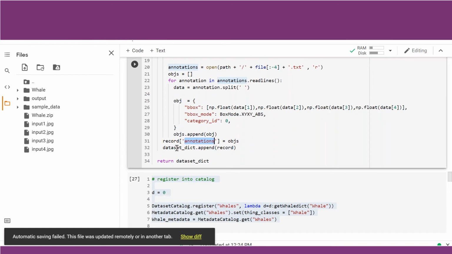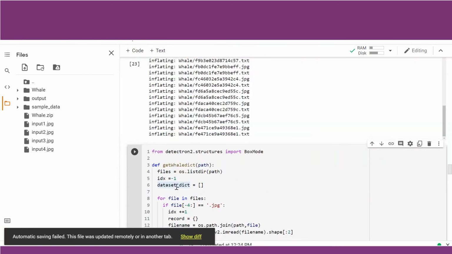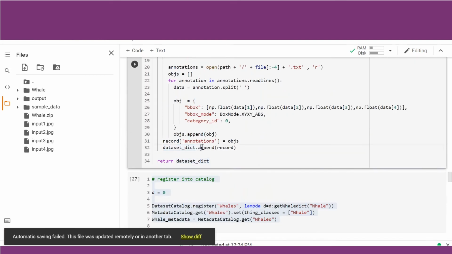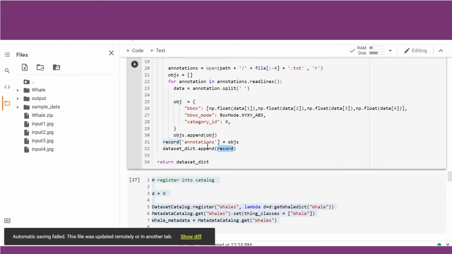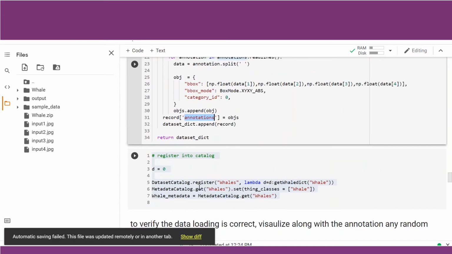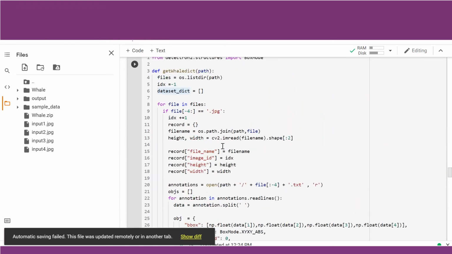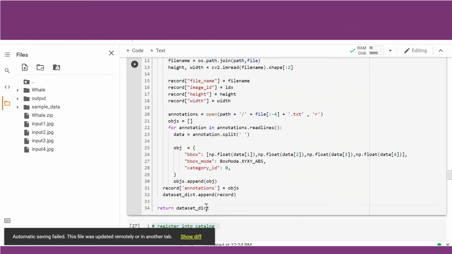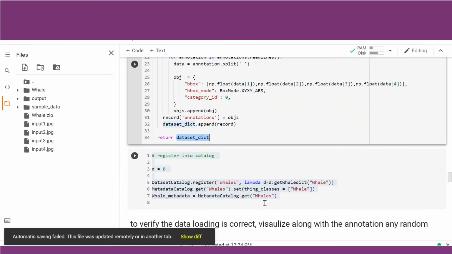So at the end, the dataset_dictionary, the empty list which we had created, contains a dictionary record for each file, wherein it records the file name, image ID, height, width, and also the annotation of those files. So the dataset dictionary contains every piece of information related to that image. This is one function or method which we have written in order to pass the path where our dataset is, and it will return the dataset_dictionary.